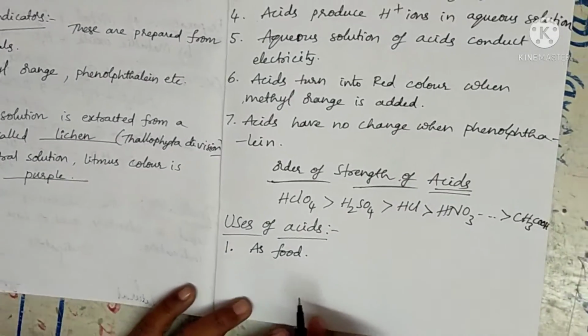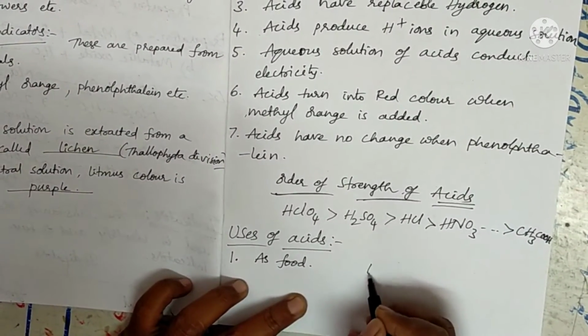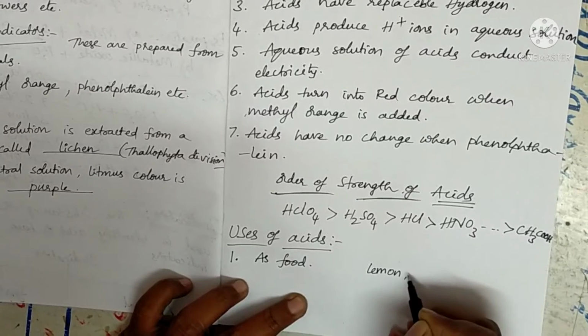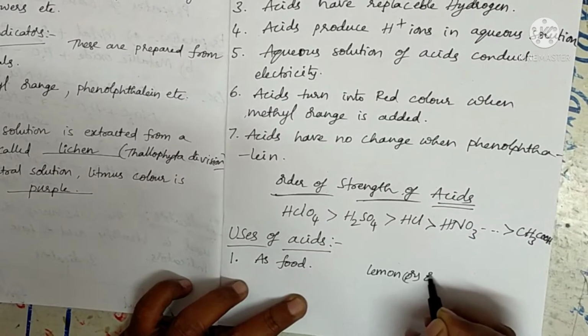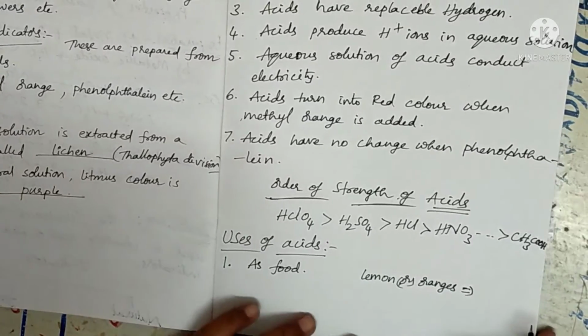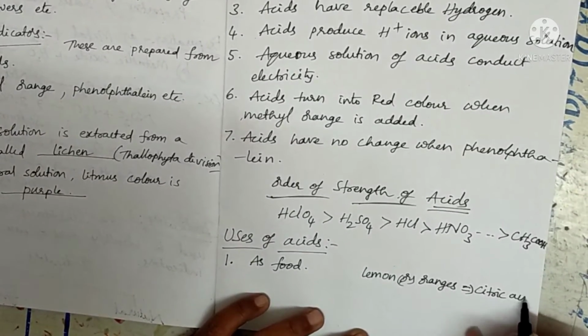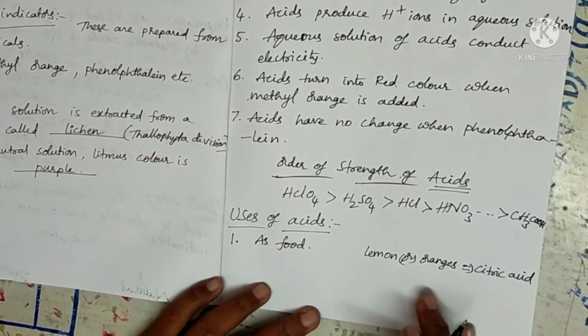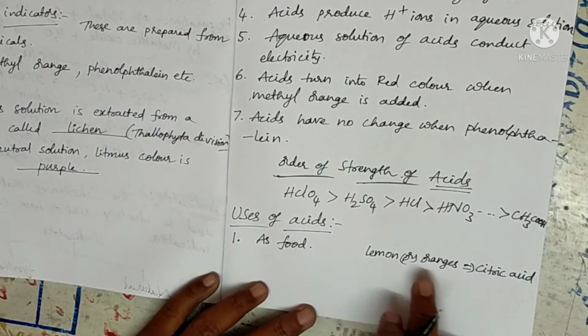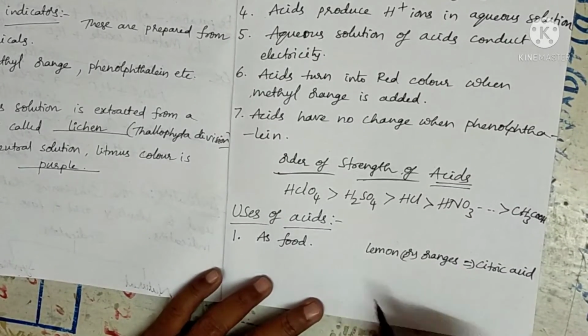For example, lemons are there. Lemon or oranges we took. So in the form of lemons or oranges, we took citric acid. So which acid is present in lemon or oranges, we have to write citric acid.